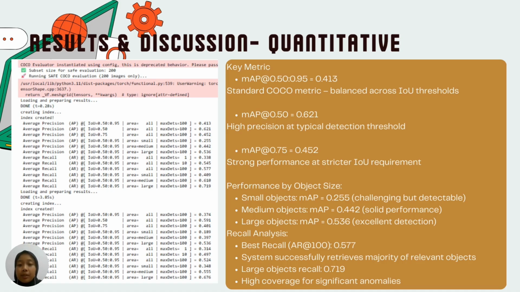So these numbers mean our system can reliably detect and box anomalies in diverse conditions, with particular strength in spotting the kinds of events that matter most in safety and security applications. These quantitative results combine with our qualitative observations, which give us confidence that our unsupervised Mask2Former combined with BLIP approach is not just theoretically sound but practically effective.